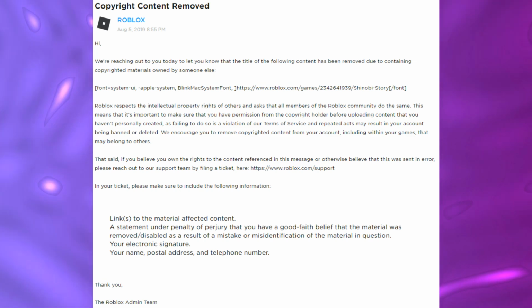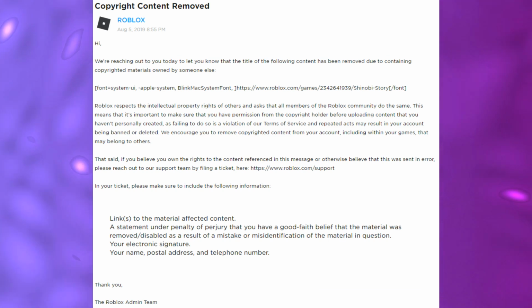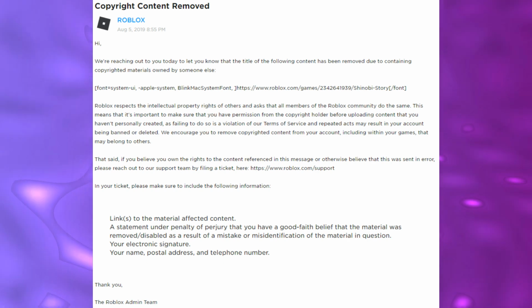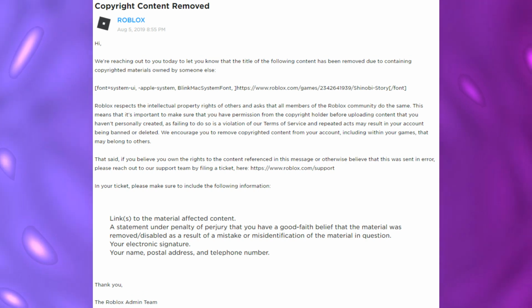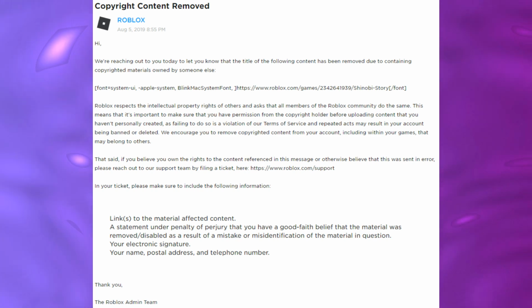I don't know why Roblox is hard on us. There's literally front page games right after the anime, and ours is loosely based. It has some things from the anime, but ours is more of a loosely based kind of game with its own kind of concept. I guess we're gonna have to go with as little copyright risk as possible. We want to do more original ideas instead of using the actual game.